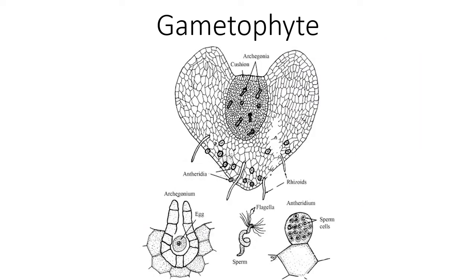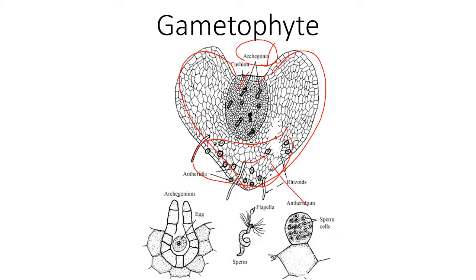Here again you can see the detailed structure. This is a heart-shaped structure. This is the notch. These peripheral structures are there, these are called antheridia. Here at the notch, larger structures are there, that are called archegonia.